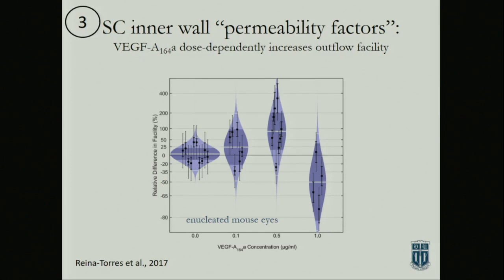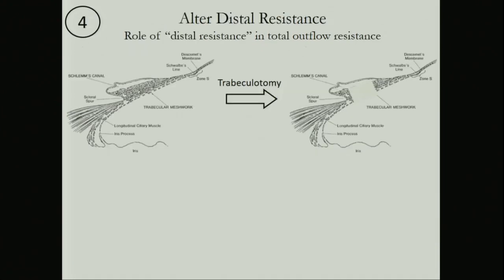And then in the laboratory, Daryl Overby looked at VEGF-A 164 and saw a dose-dependent increase in outflow facility in a mouse eye. And interestingly, he gets to a point where he gives too much, and then he saw a decrease in facility, which we really can't explain. But clearly, there's an effect of VEGF on outflow facility, and this is being pursued further to see exactly what's going on with those eyes.